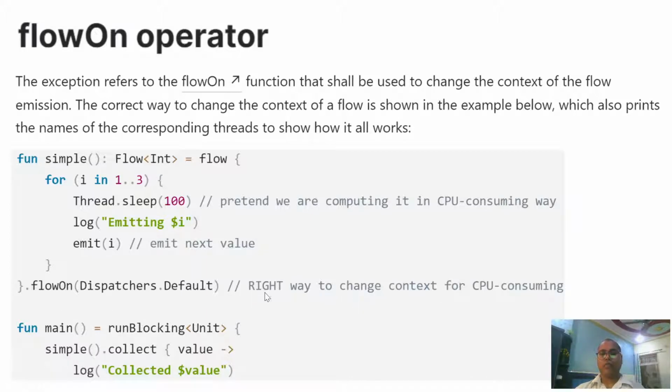So here we have the option, the right way to change the context. We could change the context, and this helps us run your sender in a different context and your consumer in a different context. This is run in the different context, and this is run in the different context. They are running in the main context, and this is running in the default.